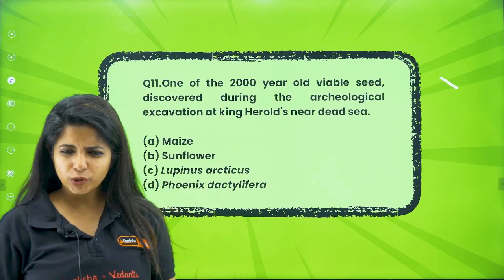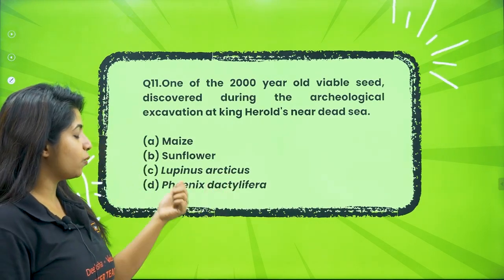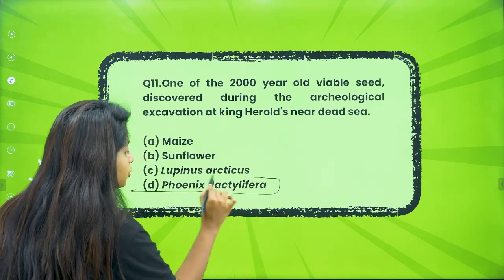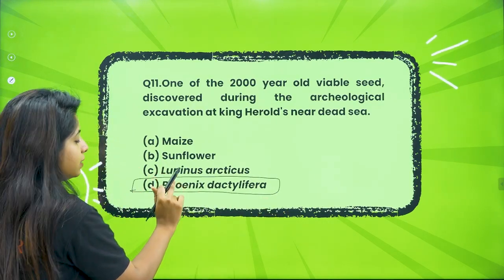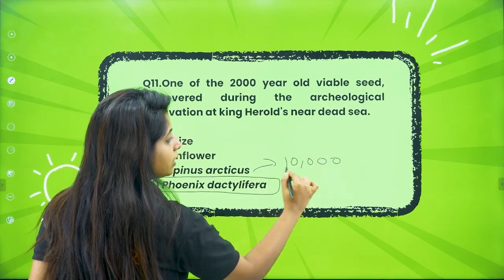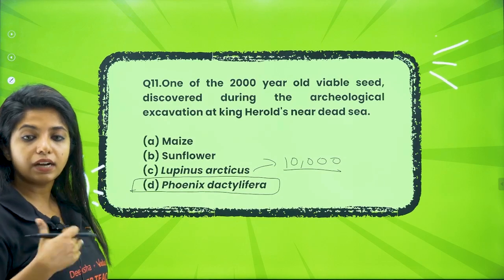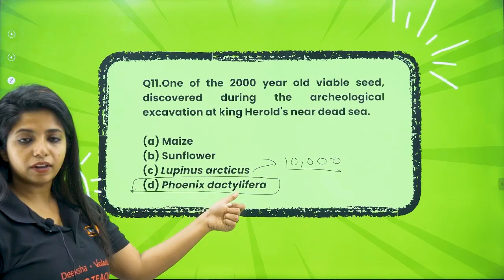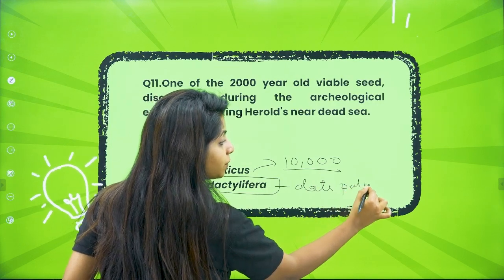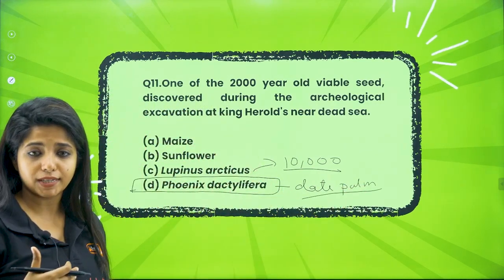What was it? Was it maize, sunflower? No. Was it Lupinus articus or was it Phoenix dactylifera? It was Phoenix dactylifera. So children usually have confusion between this and this. Lupinus articus is the one that stayed viable for 10,000 years. It is found near the Arctic region, in the colder region, Arctic tundra region. This is Phoenix dactylifera. It is also known as the date palm. In my theory videos, I have given you the pictures as well so that it becomes very easy for you to understand.